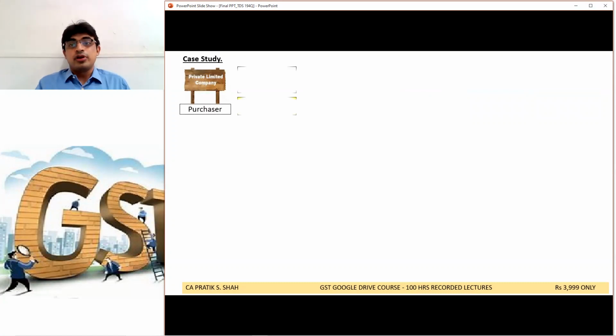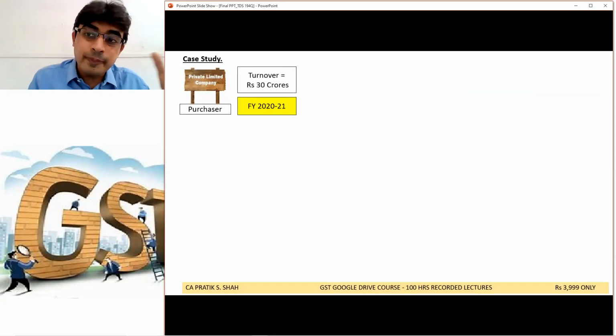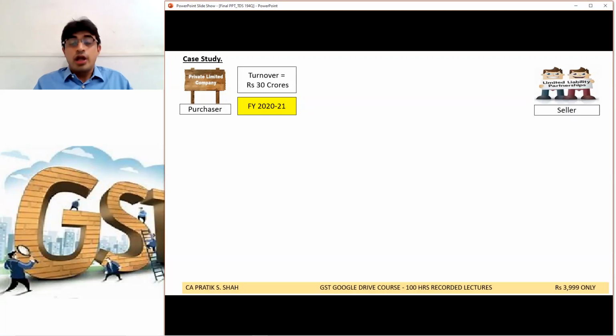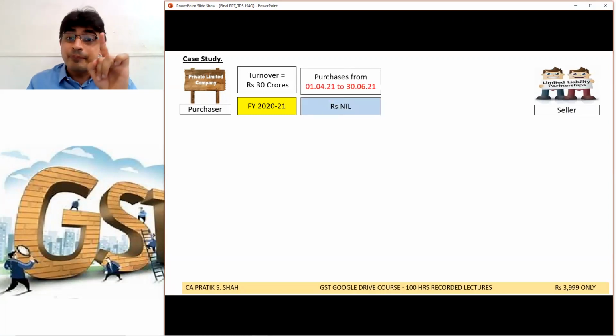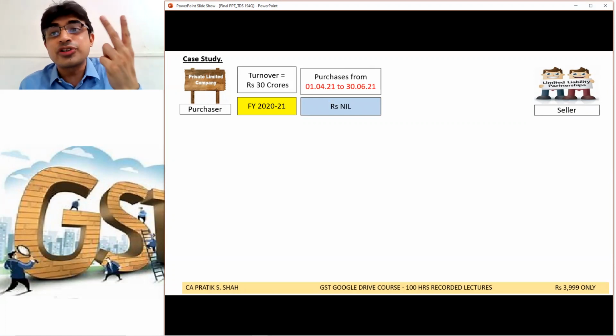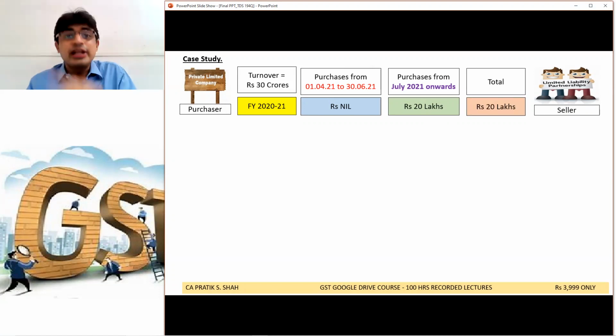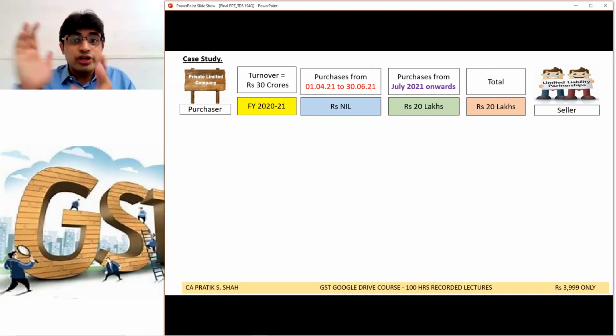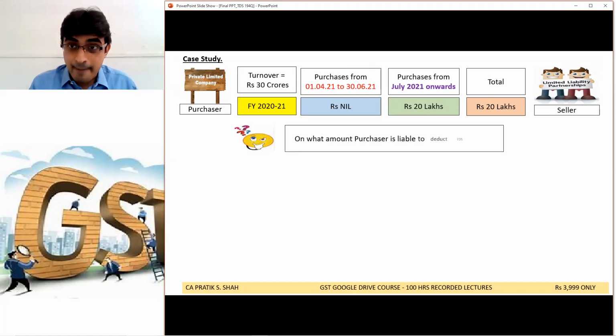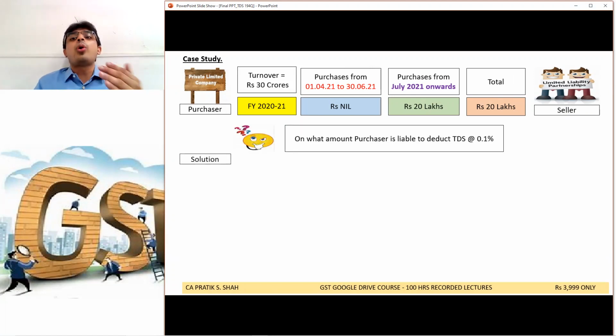Third case. Now listen, the company's turnover in the preceding year is 30. From this particular supplier, prior to July, the company made purchases of 0, nil. And after July, the company made purchases of 20 lakh. So 20 lakh is the total. Now tell me, whether TDS shall be applicable under 194Q or not.